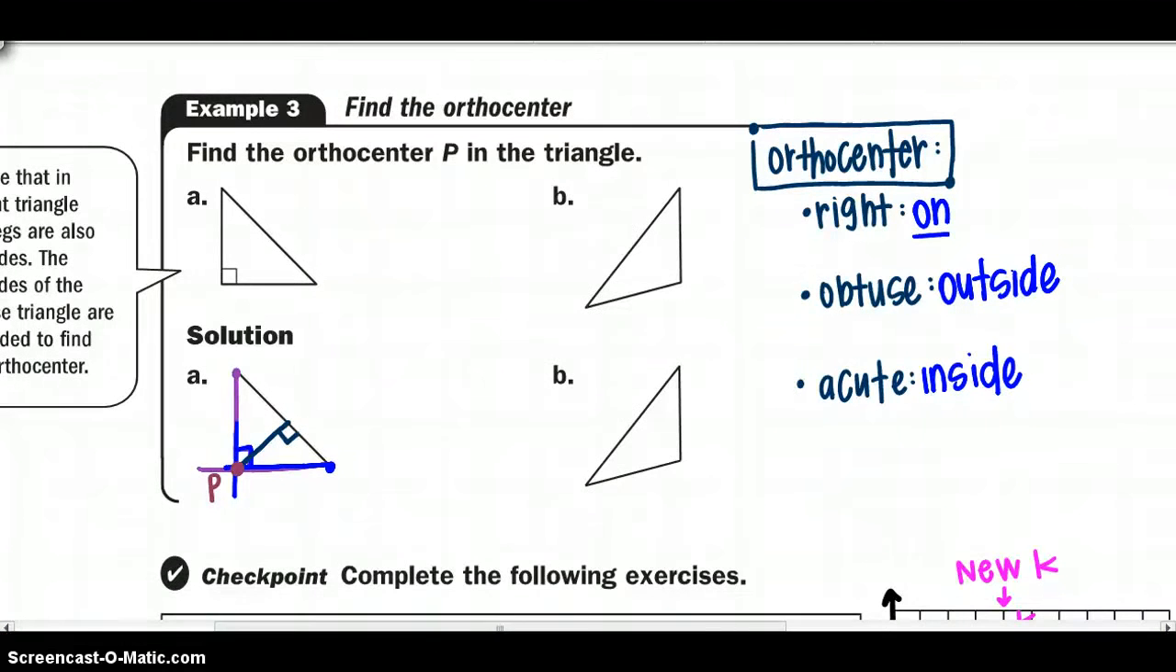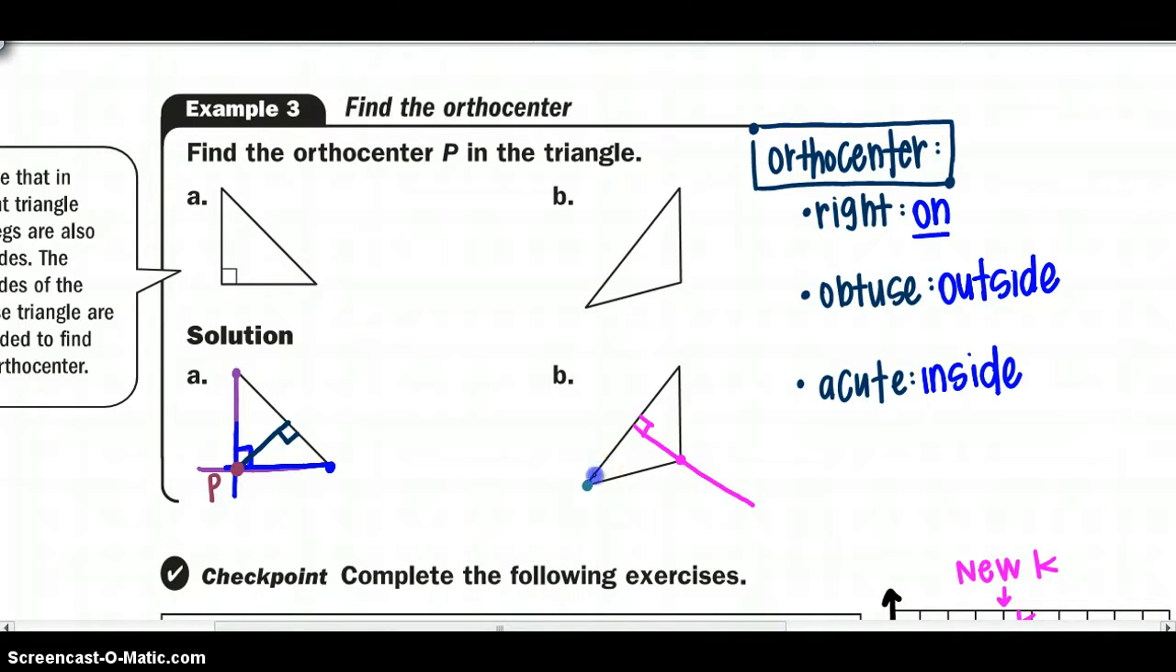Now the orthocenter of the obtuse triangle gets a little tricky. So first off, let's start out with drawing the perpendicular segment from this vertex. I'm going to draw straight, and then I'm actually going to extend it because I know that it's going to be outside. All right, my next point or vertex I'm going to draw perpendicular.